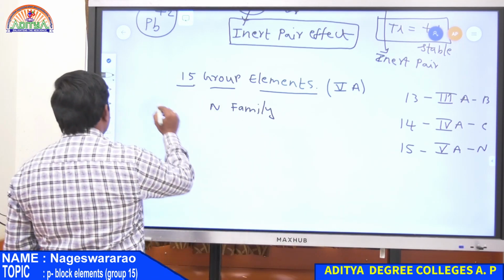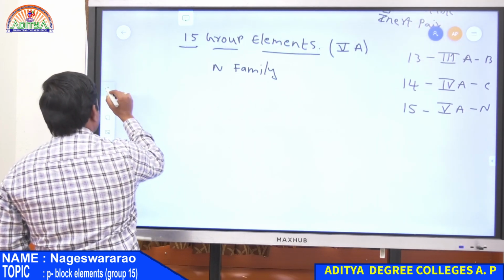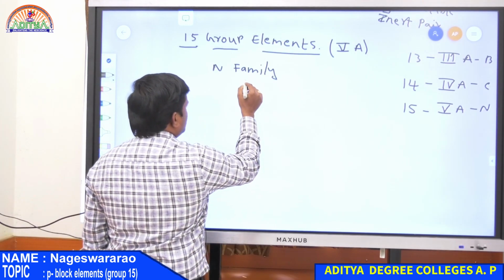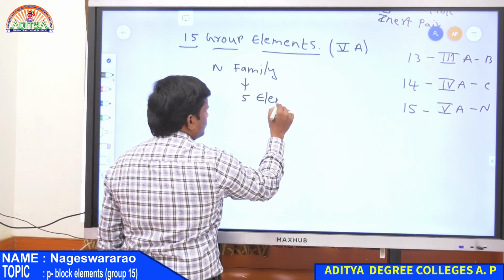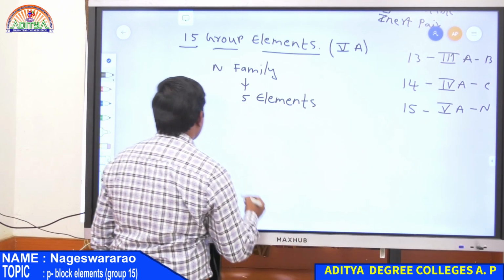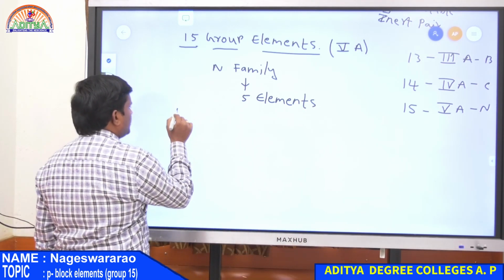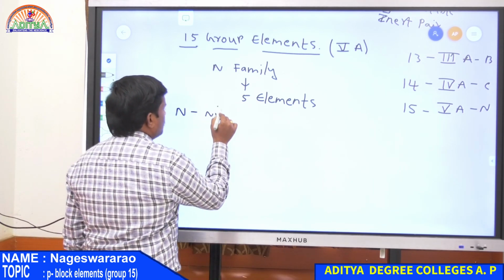Now first of all, elements in nitrogen family. Again, this group contains 5 elements. These are, first one, nitrogen. This is N, nitrogen.